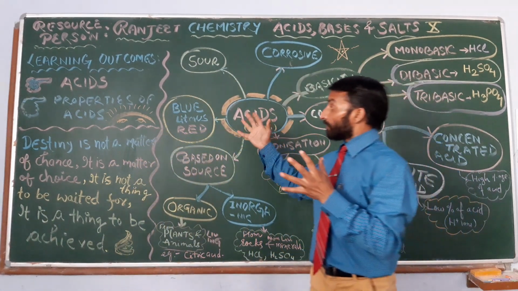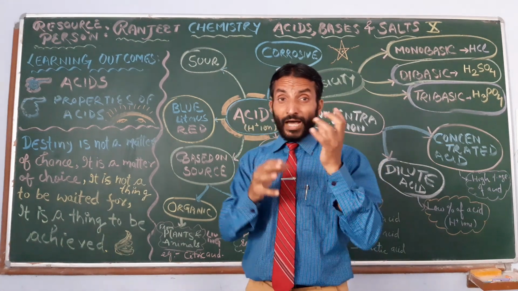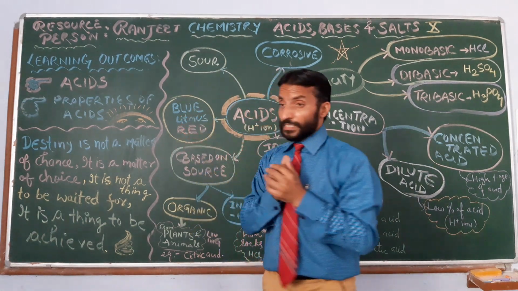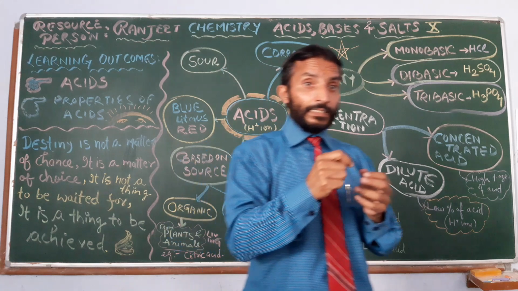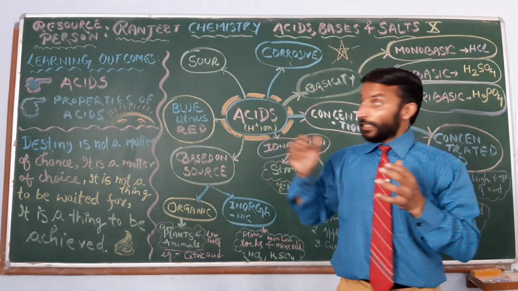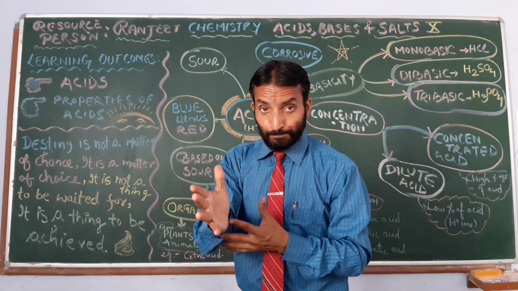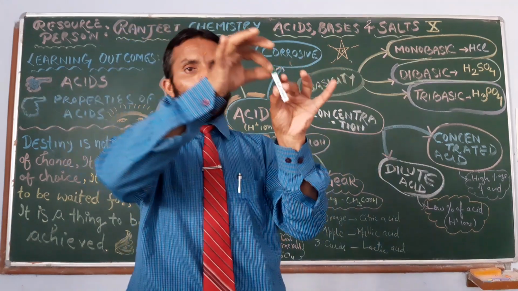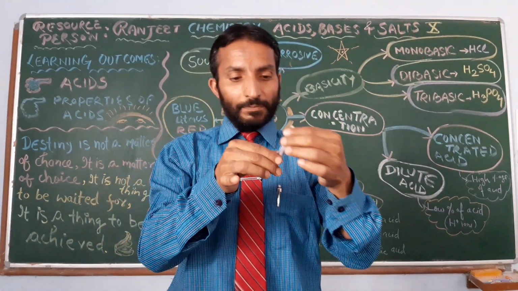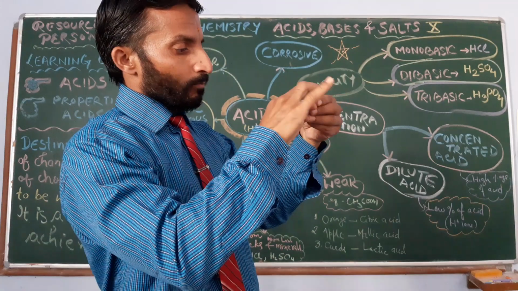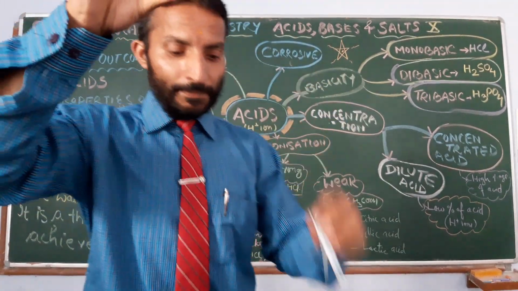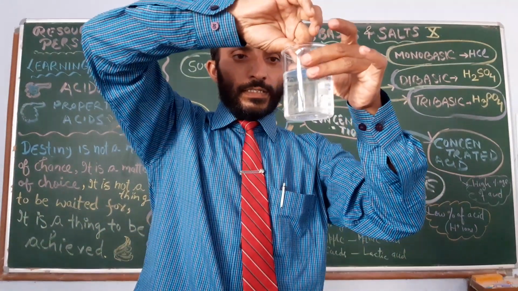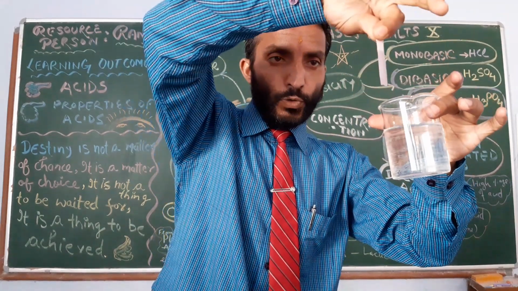Acids turn blue litmus red. We have some indicators; we will take them afterward. Blue litmus, if we dip it in an acidic solution, converts into red. Let us check. I have blue litmus strips here. I will pick one strip. I have water. First I will use it in water. There is no change.